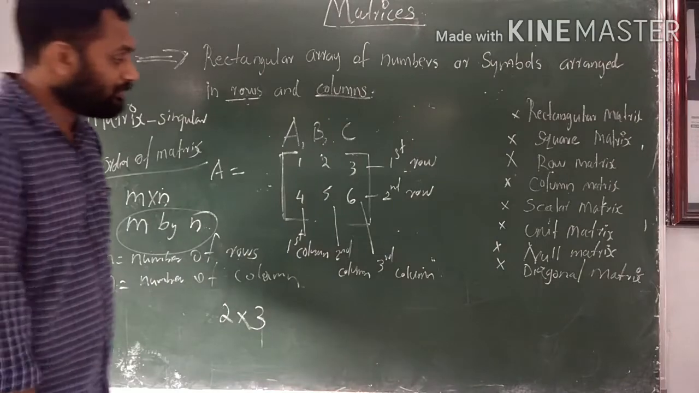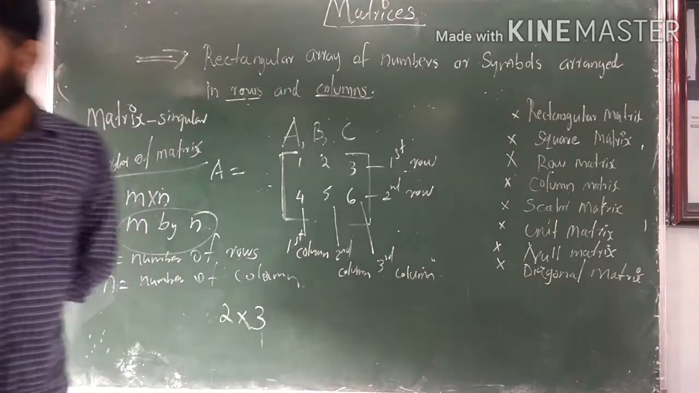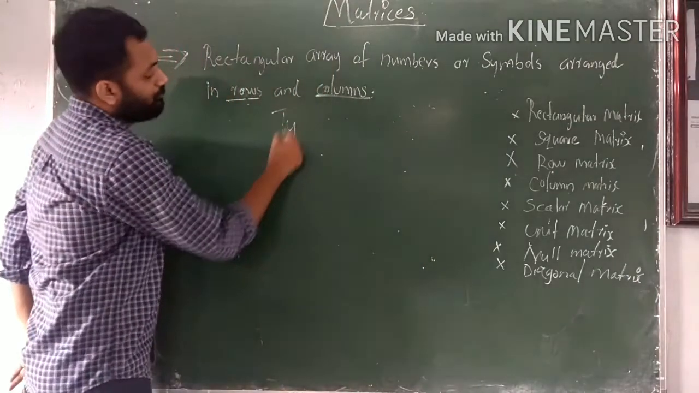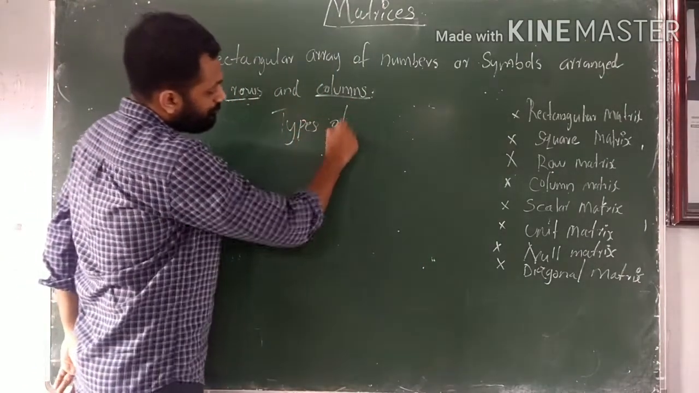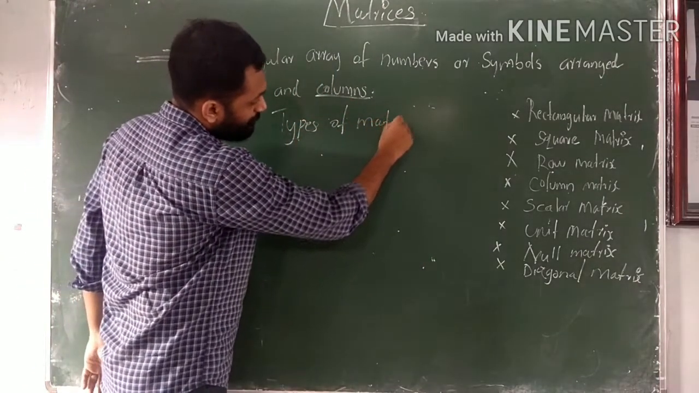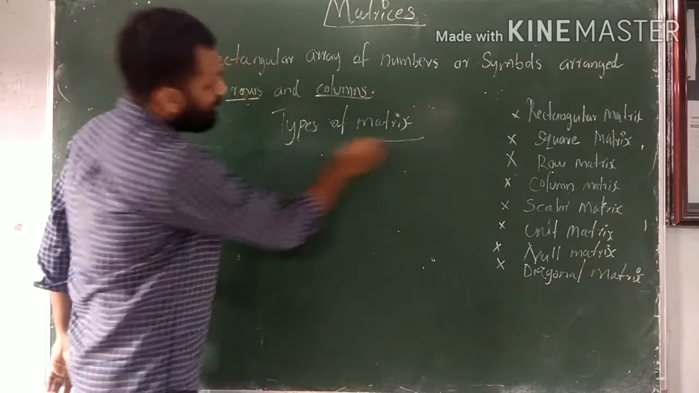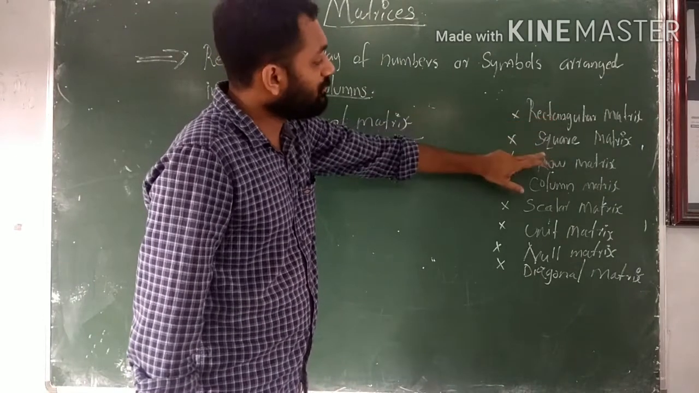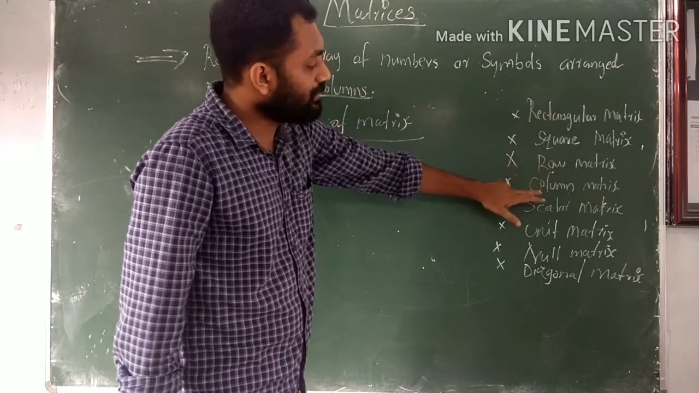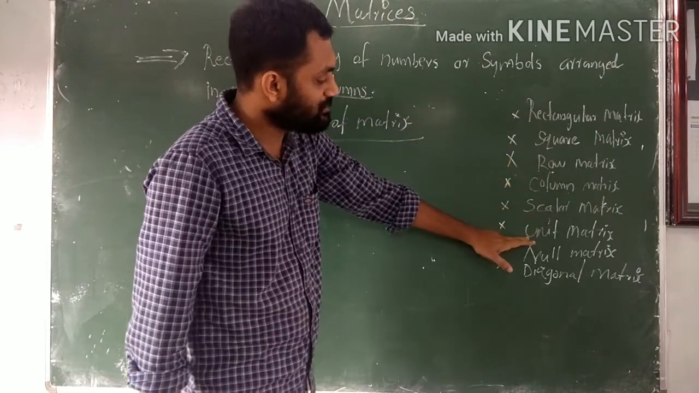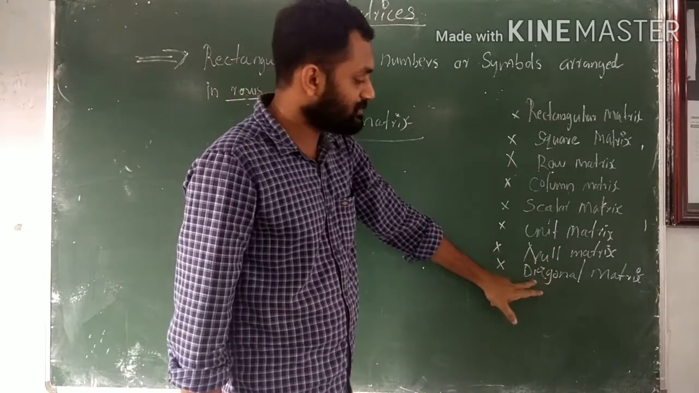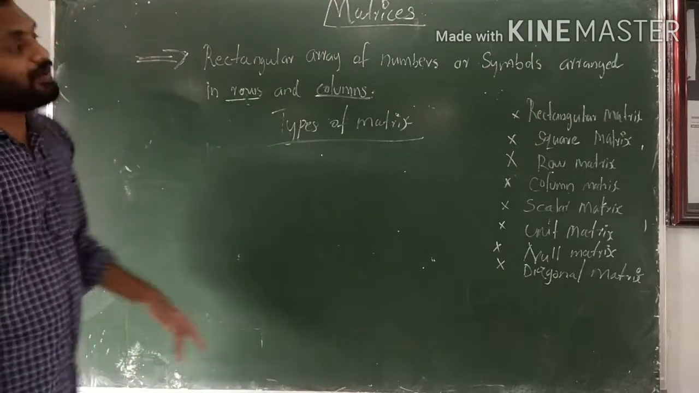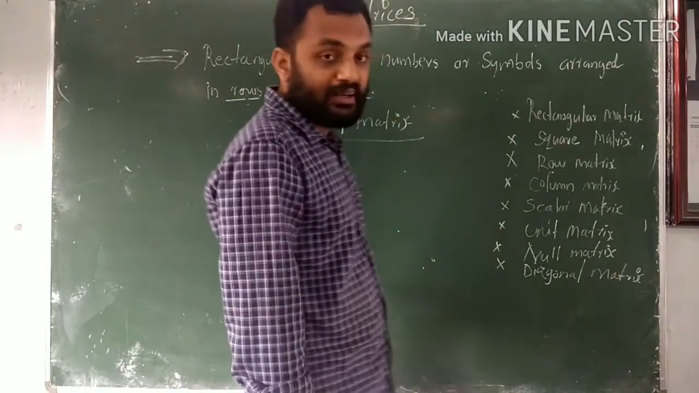Next, let us look at the types of matrix: rectangular matrix, square matrix, row matrix, column matrix, scalar matrix, unit matrix, null matrix, and diagonal matrix.